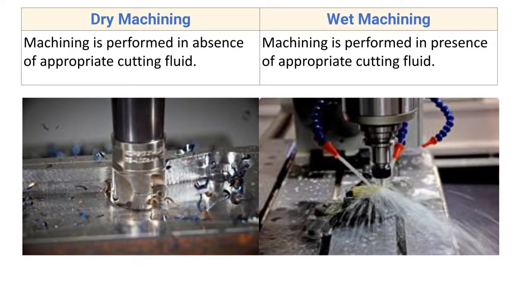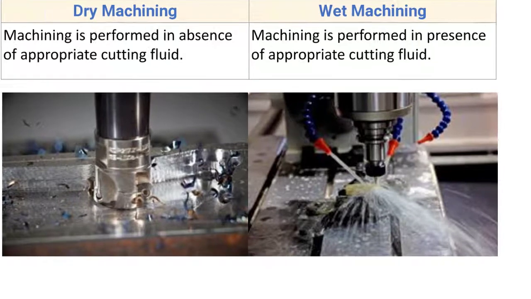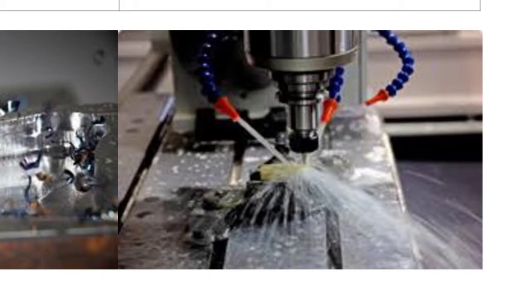Now wet machining. Wet machining is performed in the presence of appropriate cutting fluid. Here you can see an example of wet machining. In the case of wet machining, the cutting fluid is used during the machining process.